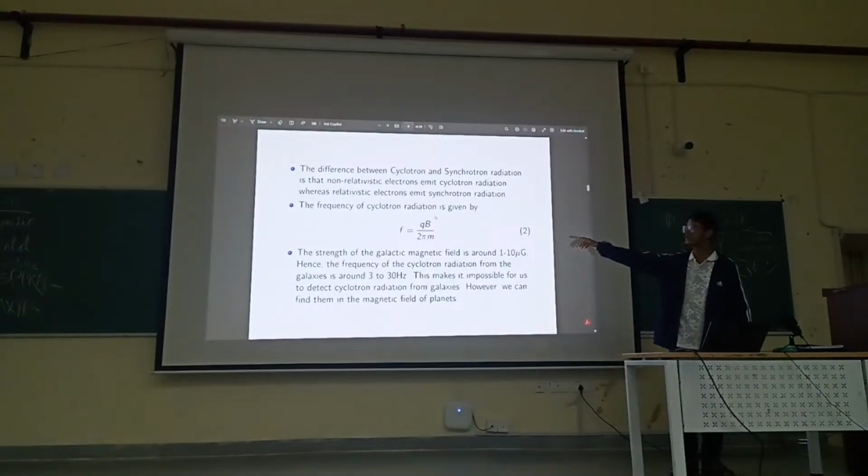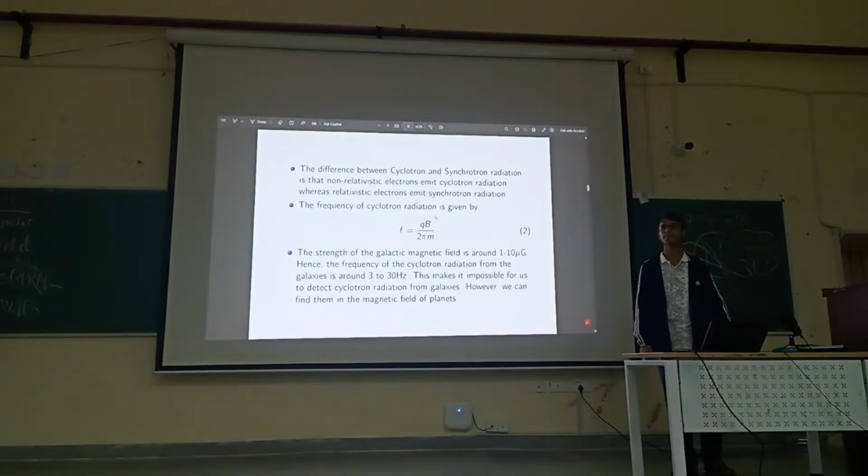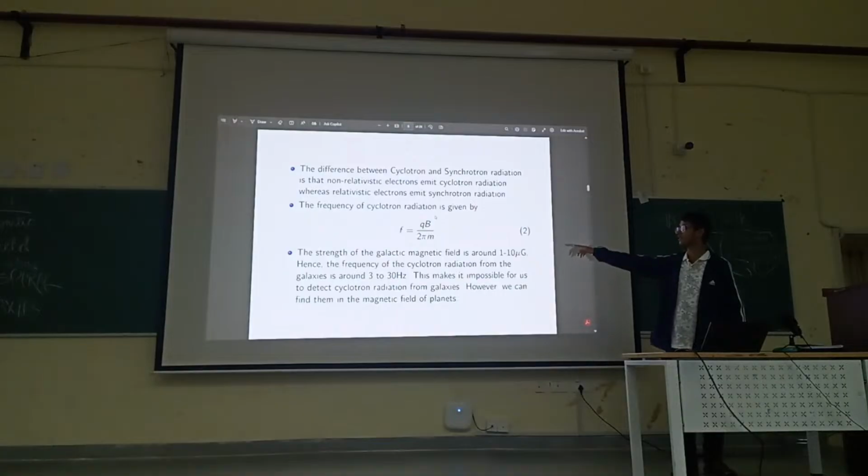given by this particular formula, which is given by QB by 2 pi m, where Q is the charge of the particle, B is the magnitude of the intensity of the magnetic field, and m is the mass of the particle. So you can see from this expression that the frequency of the cyclotron radiation does not depend on the velocity of the particle, but rather it depends only on the strength of the magnetic field.